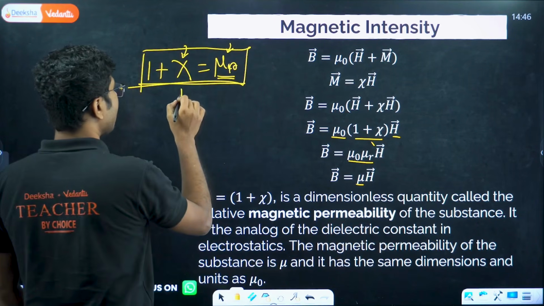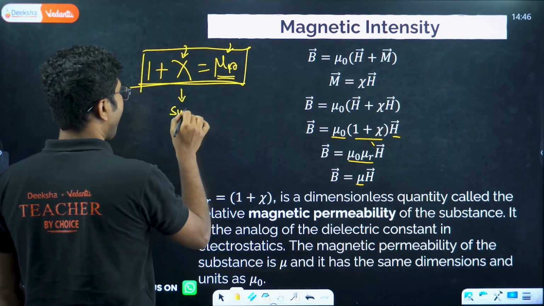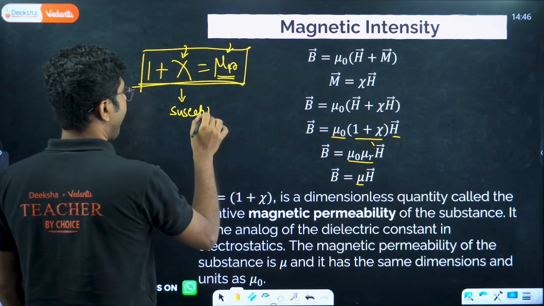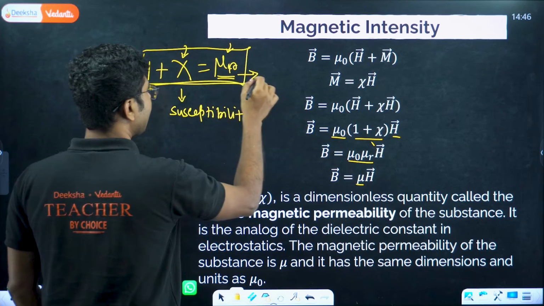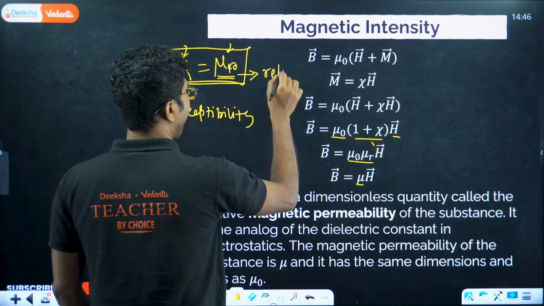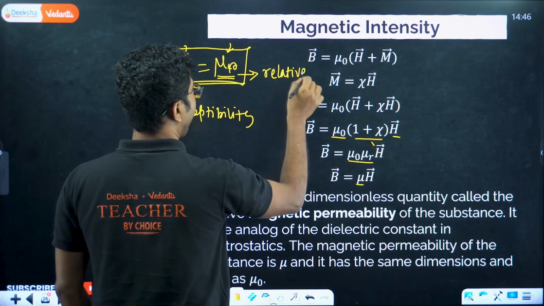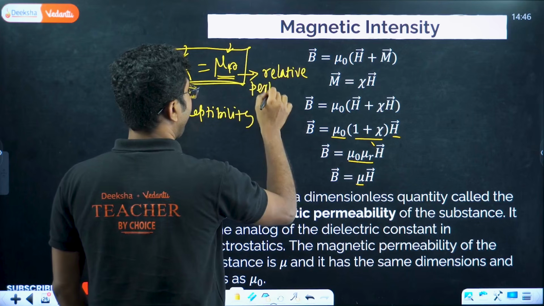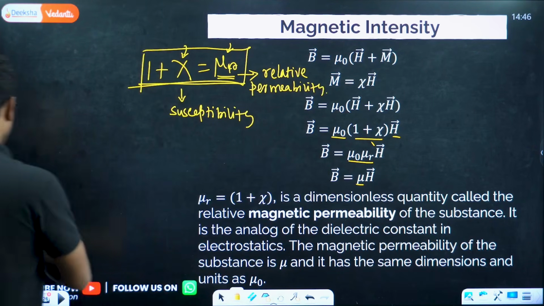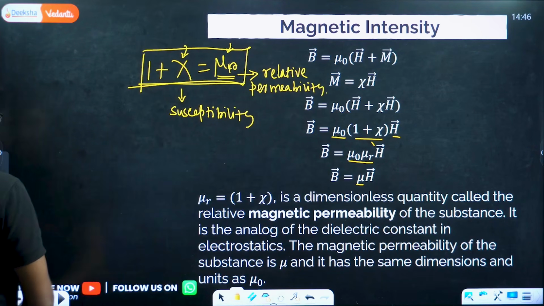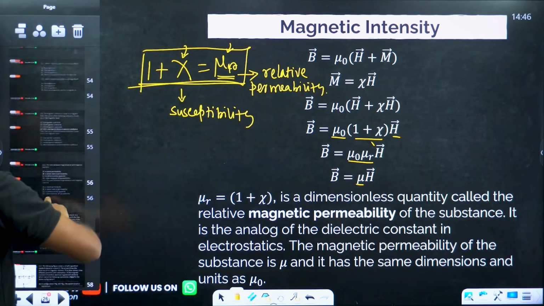This one is called susceptibility, and this one is relative permeability.